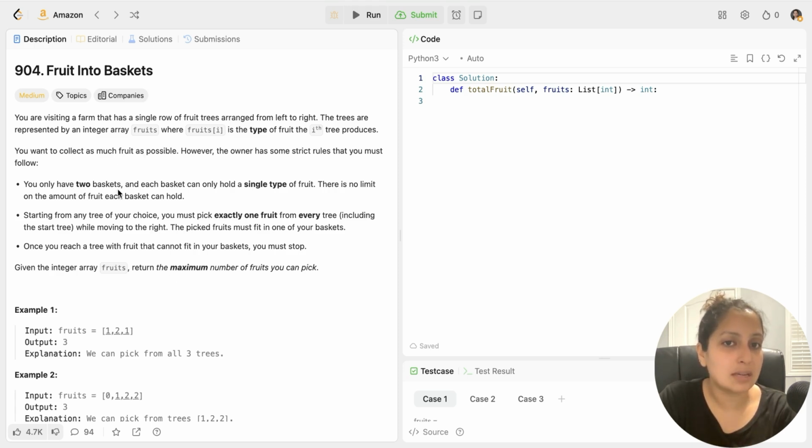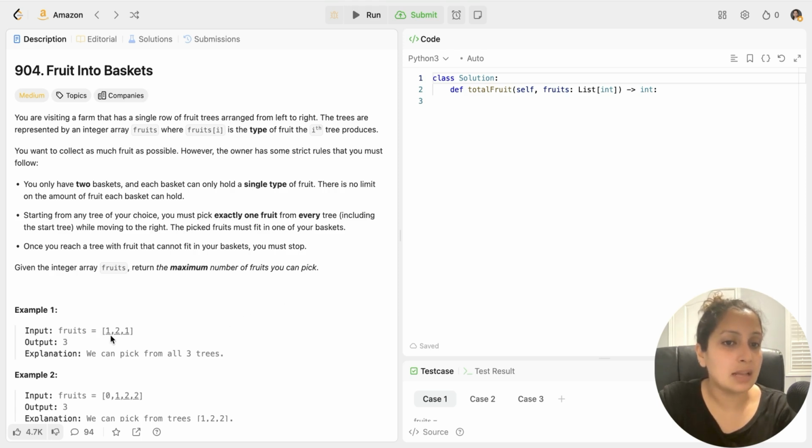So you have 2 baskets. Each basket can hold only a single type of fruit. There is no limit on the quantity of fruit. There's just a limit on the type of fruit. So exactly one fruit you can get from every tree, and you can put only one kind of fruit in one basket. As soon as you reach the third kind of fruit, you have to stop. So basically, you have to return the maximum number of fruits you can pick.